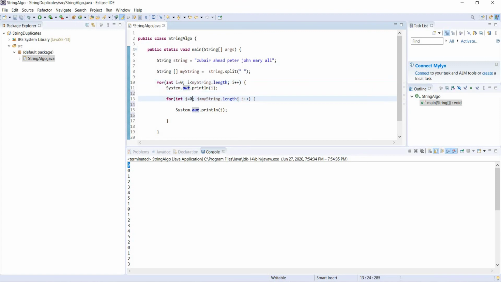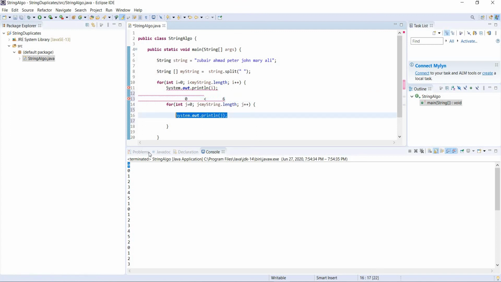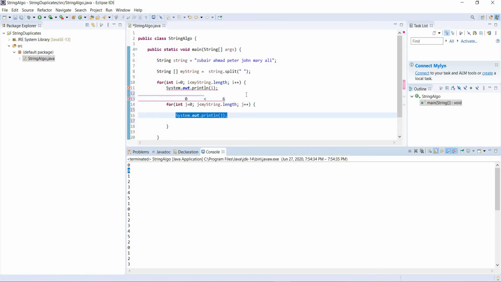So what it's going to do is take j as 0. It will check j is less than, let's write 6 instead of length so you will know it better. So j is 0. Okay, j is less than 6. Yes, it is. So it will go and print out this statement. What is it? It's 0. Then what happened next? It went back to j plus plus. So now j has 1.